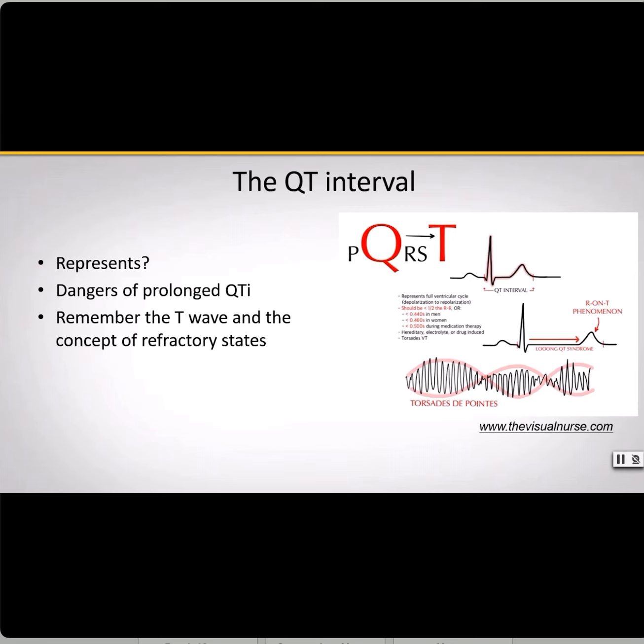Again, remember, this can occur with a long QT if a PVC or other early beat were to strike the T wave when the ventricles are in their refractory state. There's the word again, refractory. So if this happens, the heart is thrown into that electrically chaotic state that we talked about, where cardiac output may fall dramatically if this were to happen. Now remember, cardiac arrhythmias are all about the effect that they have on total cardiac output.